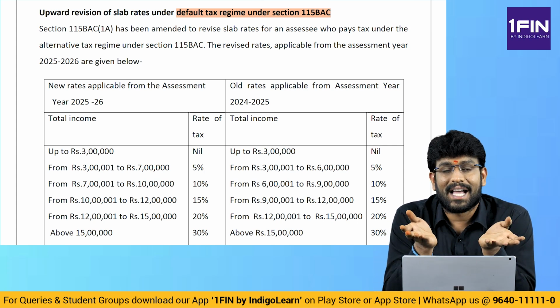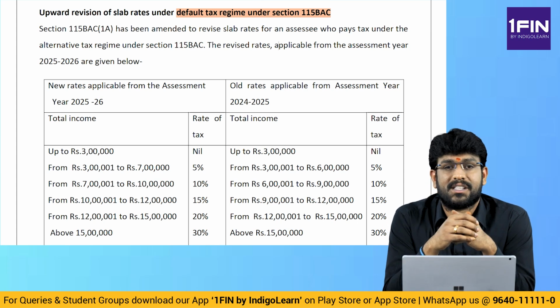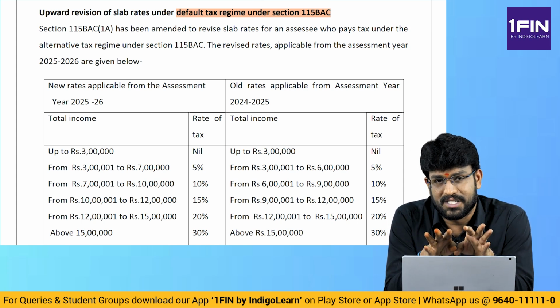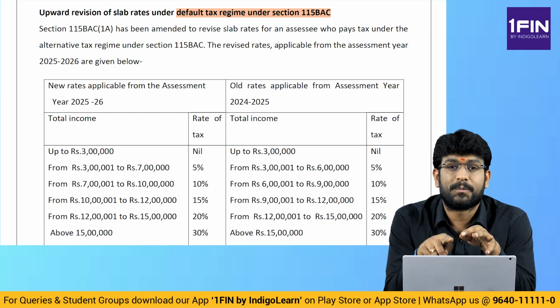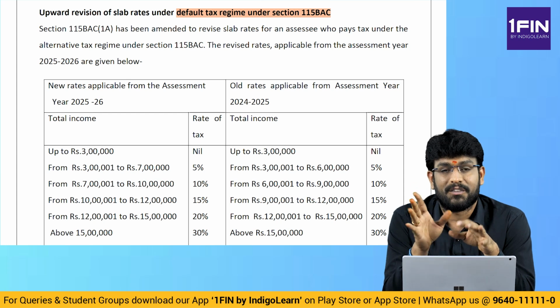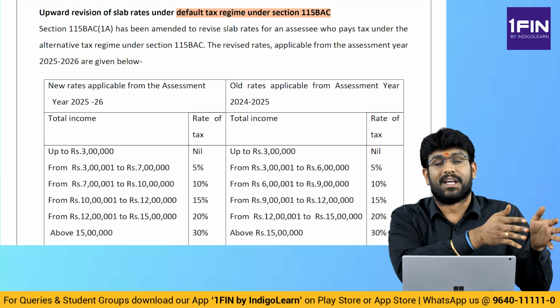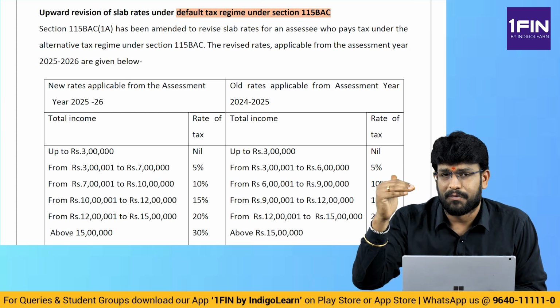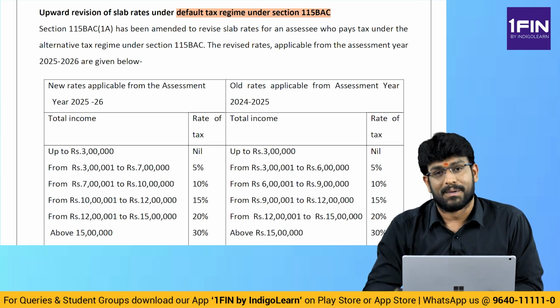I am sure you all know that. What is the default tax regime? It is 115BAC only. If you want to opt out of default tax regime, you can opt out of default tax regime. But the basic tax rates are 115BAC only. But if you want to opt out, you can apply the normal slab rates which are given by the Budget Finance Act, where we have got three categories: normal, senior, super senior. What is the normal category? 2.5 lakhs nil, 2.5 to 5 lakh 5%, 5 to 10 20%, above 10 30%.